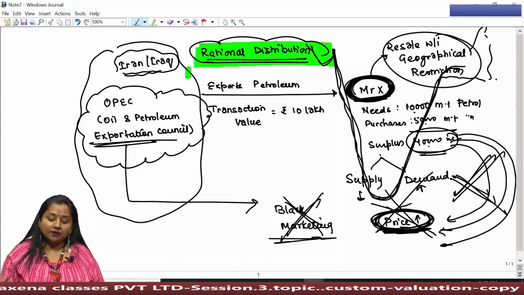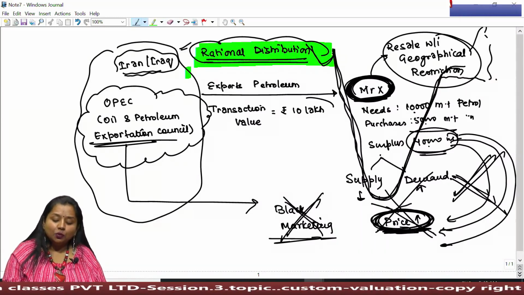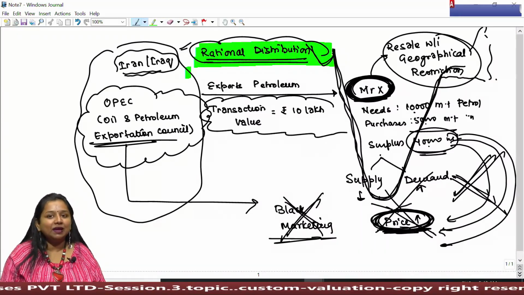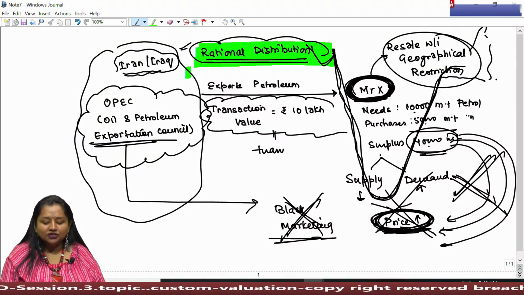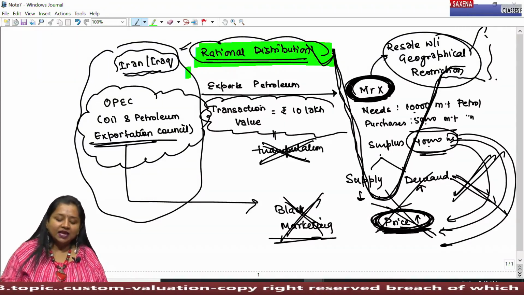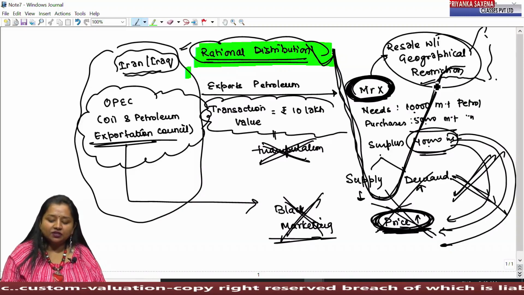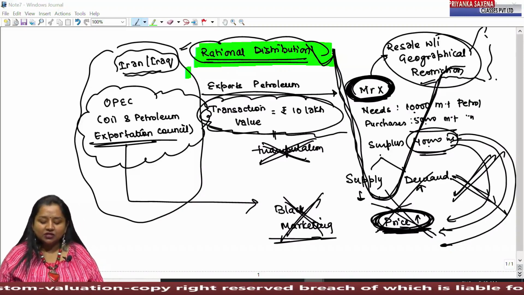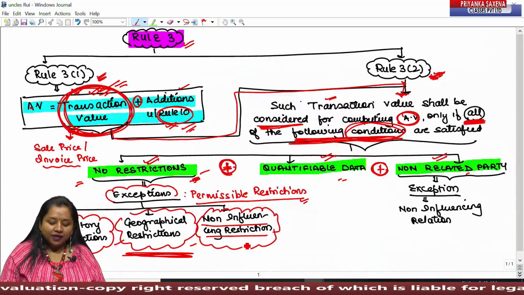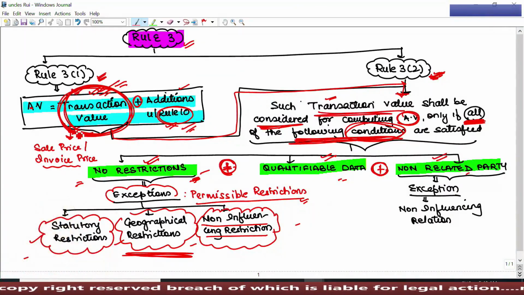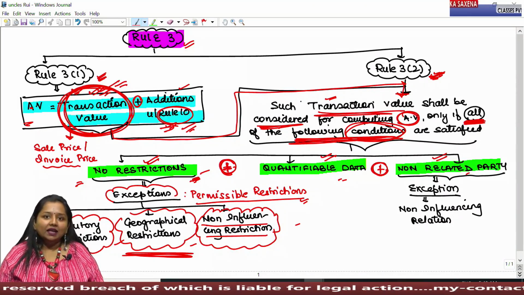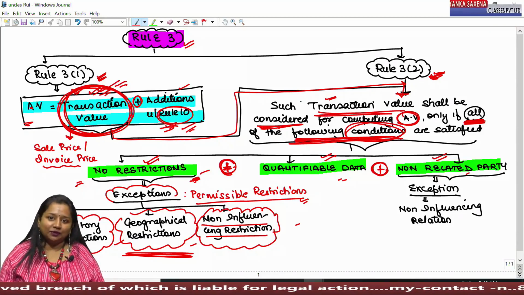Now, what do you think? Even after such restriction, would the transaction value of the goods get manipulated? No. It generally does not amount to manipulation. Therefore, it has been allowed as a permissible restriction, which says that even after geographical restriction, since the price of goods does not get influenced, transaction value can be considered for computing assessable value under Rule 3 by adding additions under Rule 10 thereupon.